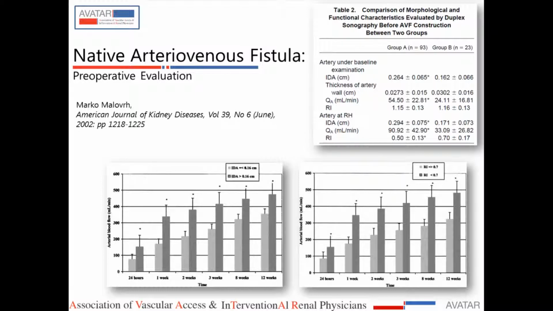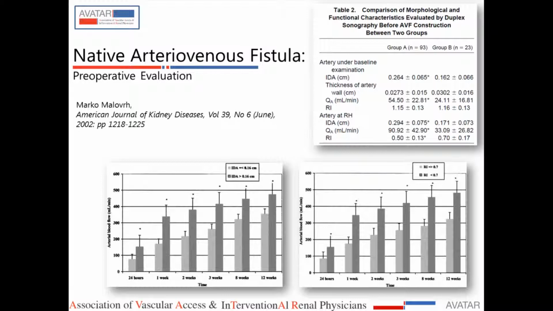The Doppler parameters studied before making the AV fistula were then differentiated in the two groups. In this table you can see the internal diameter of the artery. It is around 0.2 centimeter, and in the failed group, group B, it was 0.16 centimeter. So there is a significant difference, and that is why we take 0.16 centimeter as the lowest cutoff for an adequate artery.